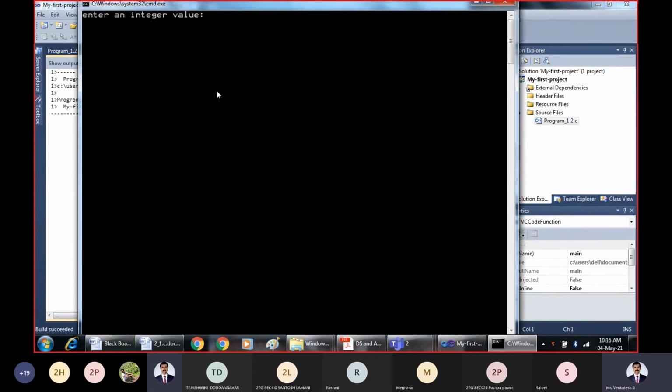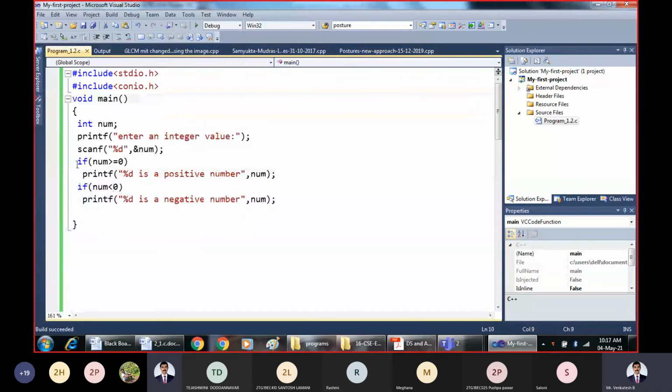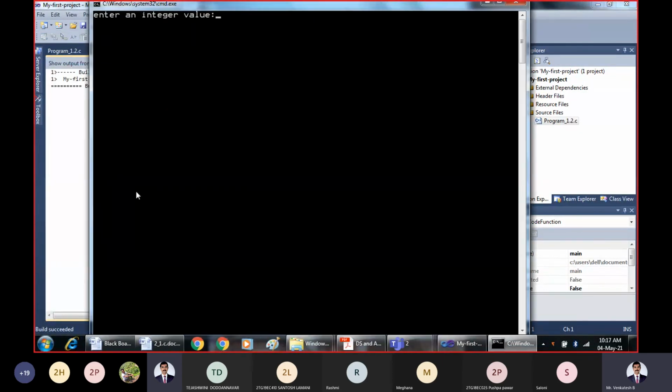Right, it is asking to enter an integer value. To enter an integer value, say I will give 10 and then press enter. What is it printing? 10 is a positive number. It is printing that 10 is a positive number, and press any key to continue. Because this condition, this if statement, is working. If this is true, then obviously the other is false. The other statement will not execute. So that is how it works.